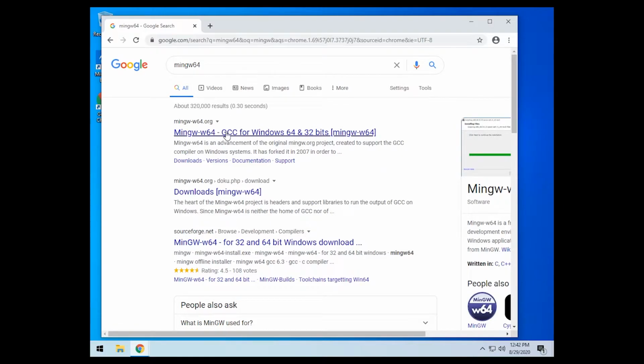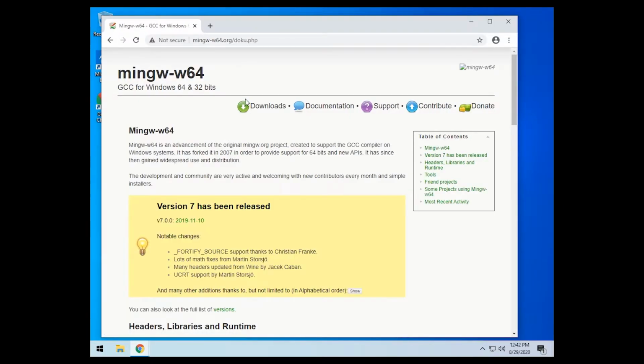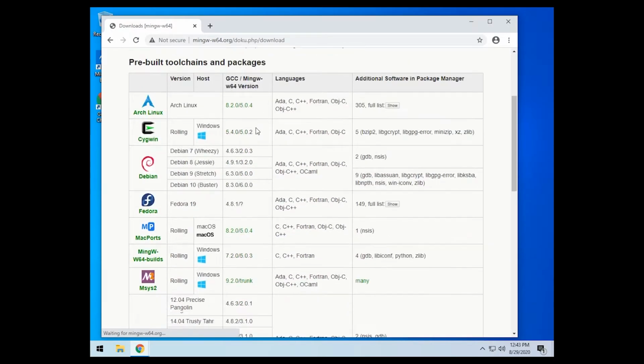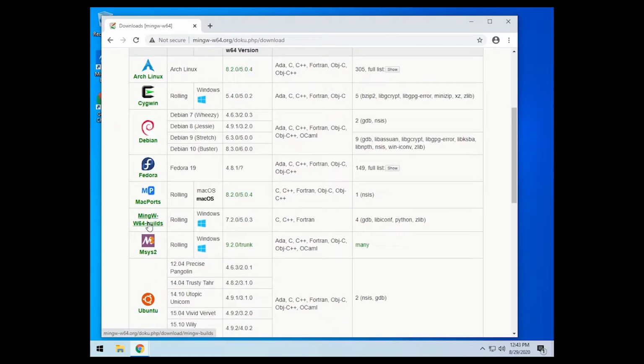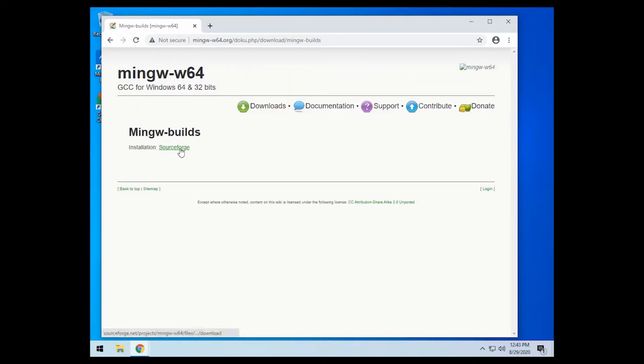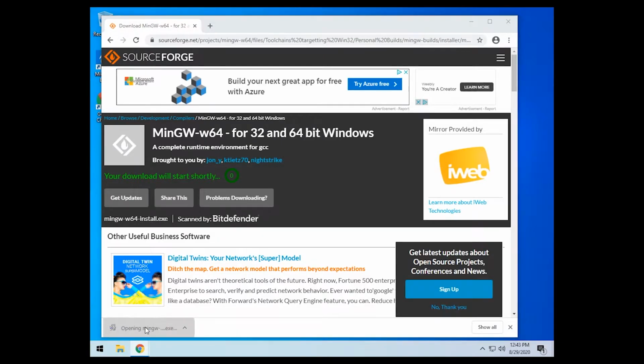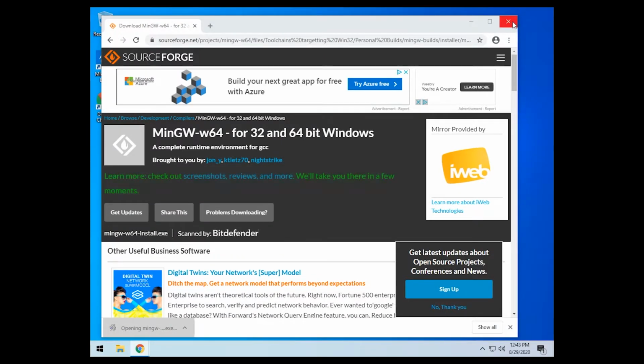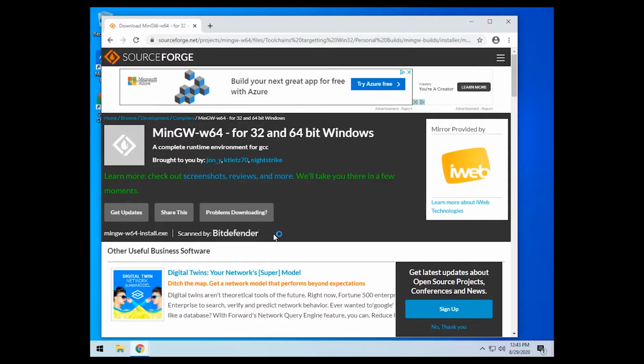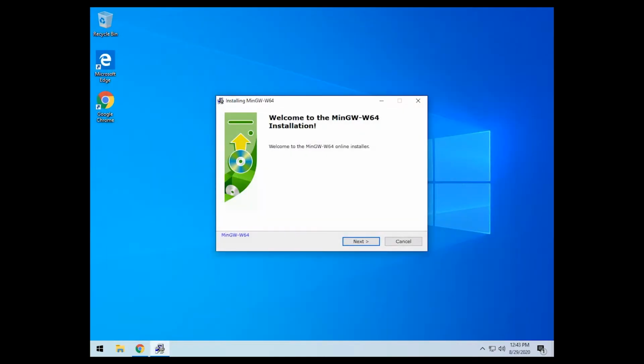Find MinGW 64, GCC for Windows, scroll to downloads, go to MinGW 64 for Windows, download the SourceForge files, then click to run the MinGW installer. Allow it access to your drives.